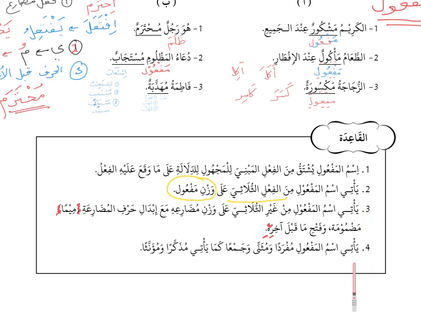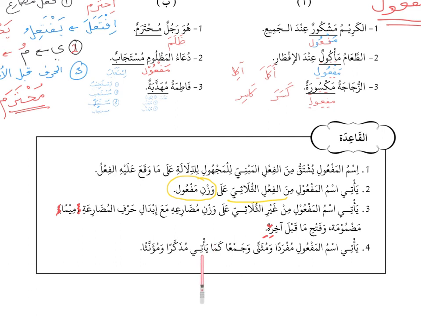And finally, number 4, ya'ti ismul maf'uli mufradan wa muthannan wa jam'an. So ism maf'ul can come in the form of mufrad, musanna, and jama', because it is just like other nouns. For example, the word mashkur is the mufrad, for one person who is being thanked. If you want to use it for 2, you say mashkuran. For jama', you say mashkurun or mashkurin. So you have to change this to mufrad, musanna, or jama'. That is number 1.